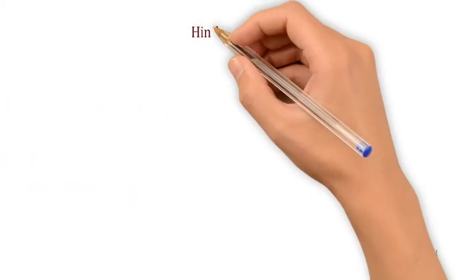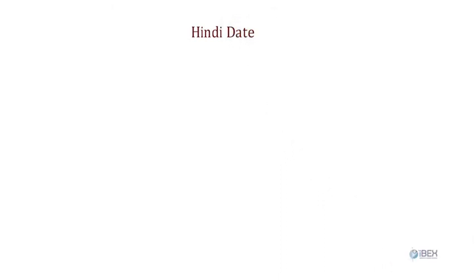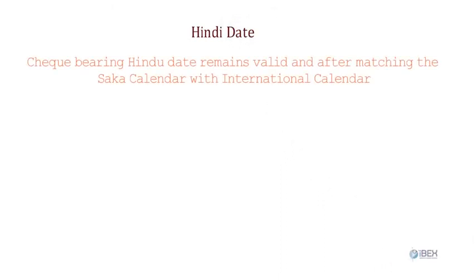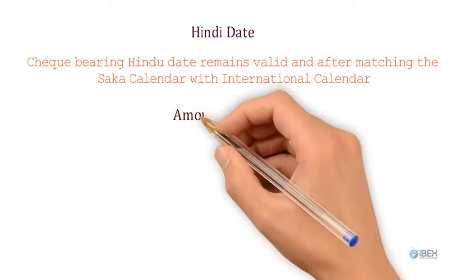Hindi date: any check bearing a date in accordance with the Hindu calendar remains valid and should be paid after matching the Saka calendar with the international calendar. Amount in check.